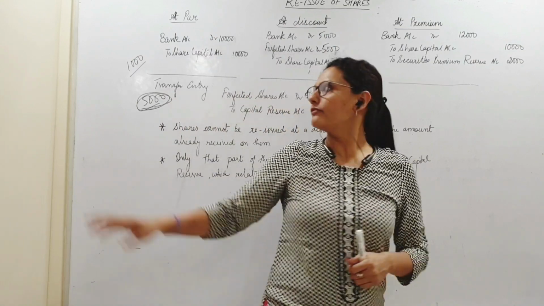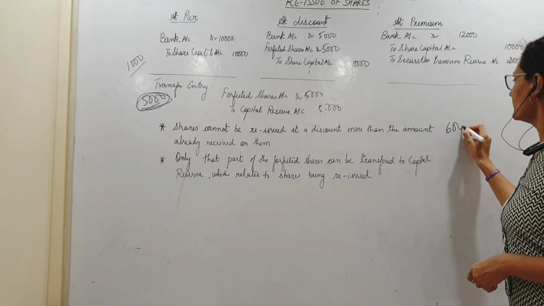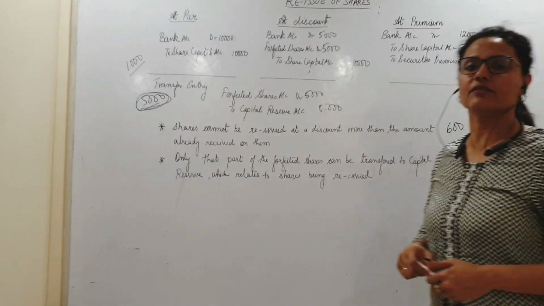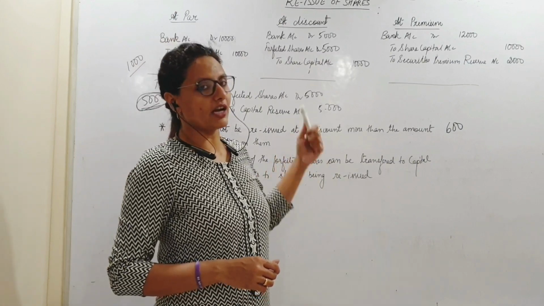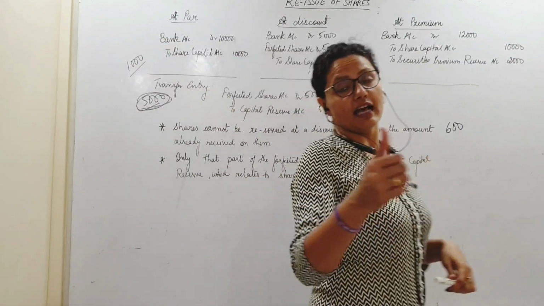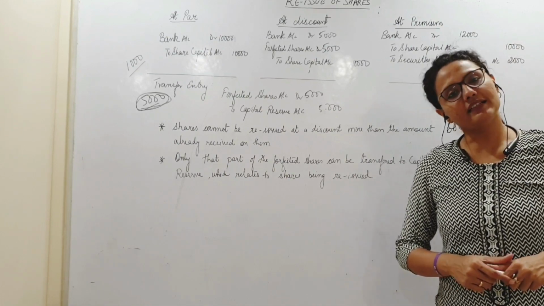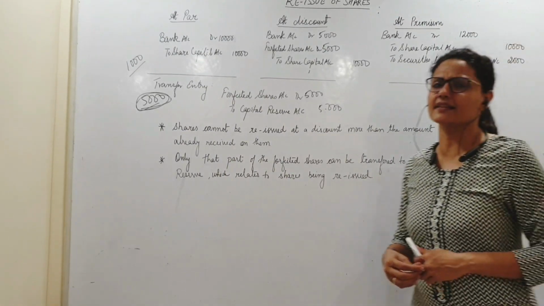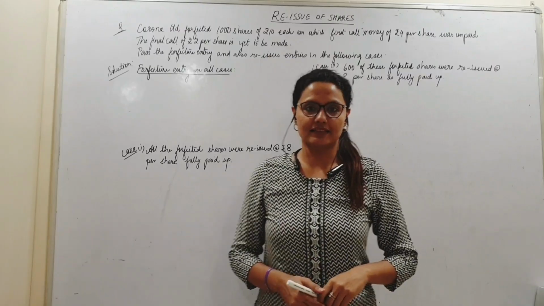Meaning, I have forfeited 1,000 shares, but I have reissued only 600 shares. There is a formula as per which we will calculate the amount to be transferred to capital reserve, and we will do that in the sum. So let us take a problem and take various cases of reissue of shares. Let us take this sum.